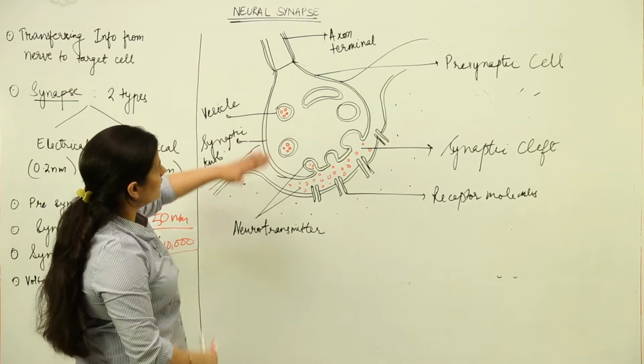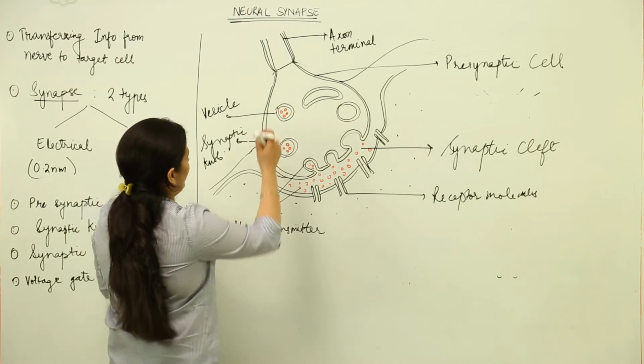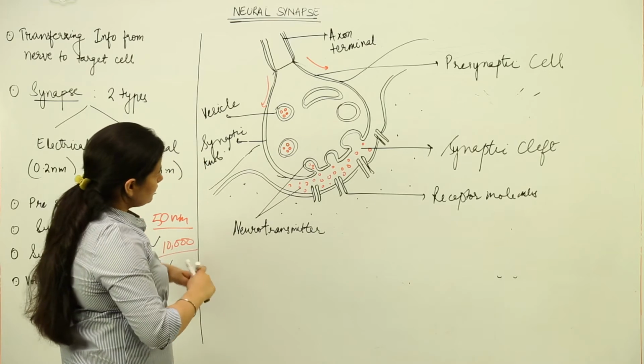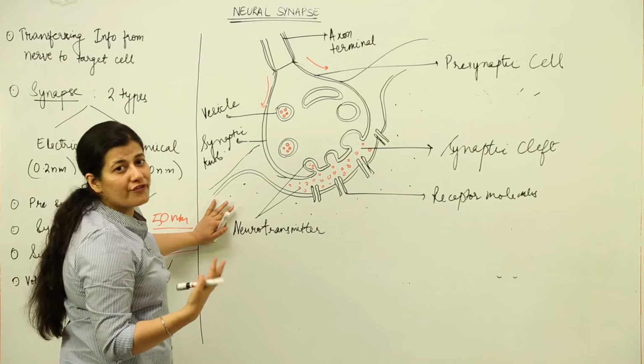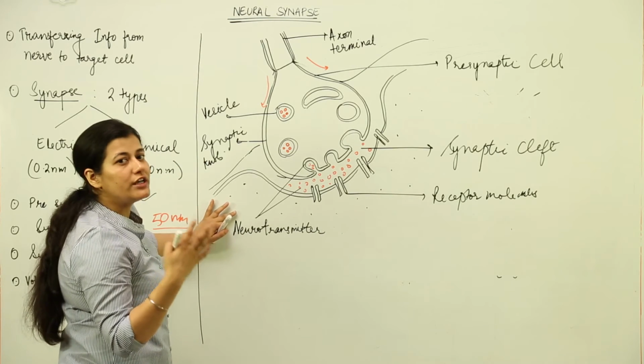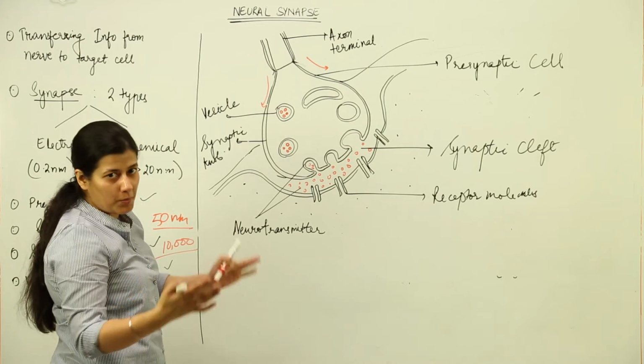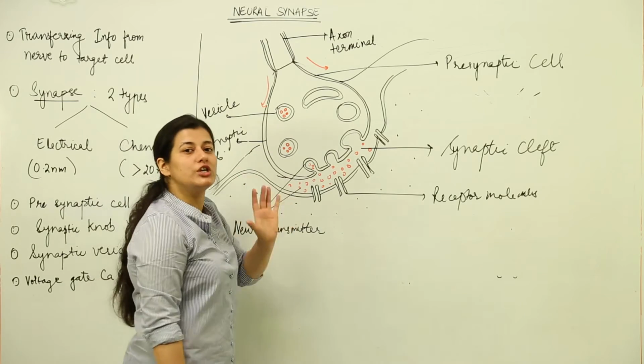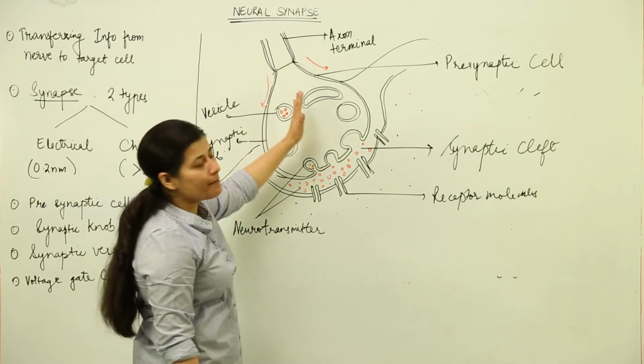Now what happens when the depolarization wave comes over here? There is a flow of calcium ions. The voltage gated calcium channels open up. In any case, the concentration of calcium ions is much greater outside as compared to inside.